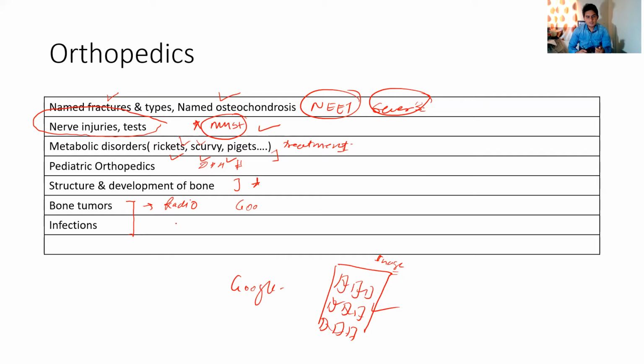Then infections, about chronic osteomyelitis and bone infections. What are the signs? What is the sequestrum? All this is something that you must know. So these are the topics which I feel are very important and you should study in orthopedics.